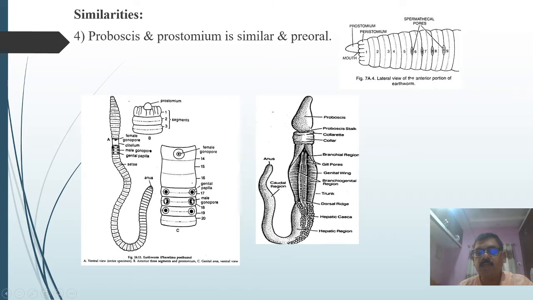Here, at the base of this proboscis, there is the oral region or the mouth where it opens. So the prostomium is similar to the proboscis. This is a proboscis, and after the proboscis there is a mouth just at the base, on the ventral side. So this proboscis is comparable to the prostomium in annelids. That is one of the similarities with the annelida.